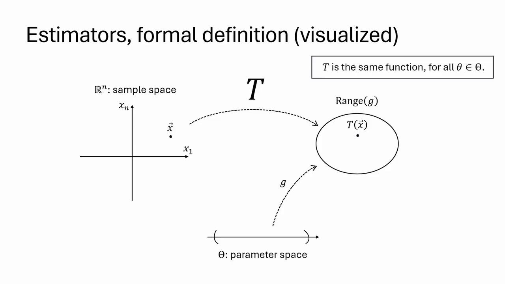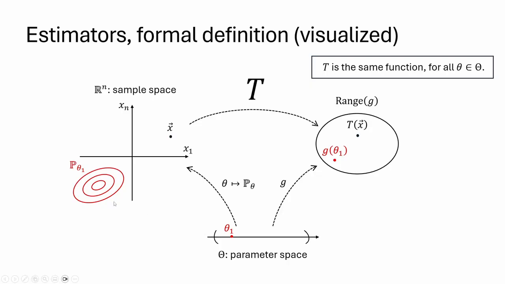The requirement of parameter independence in the definition of estimator says t is the same function for all theta in big theta. If t were allowed to depend on theta, we would end up having a family of functions t theta parameterized by theta, and that's not what we want. Note that in our setup, there are actually two functions that take the parameter as an input. The distribution of the sample also depends on theta. And let's visualize distribution p theta as a family of contours. You can think of this as the density contour. So imagine we have a value, theta1, in the parameter space.